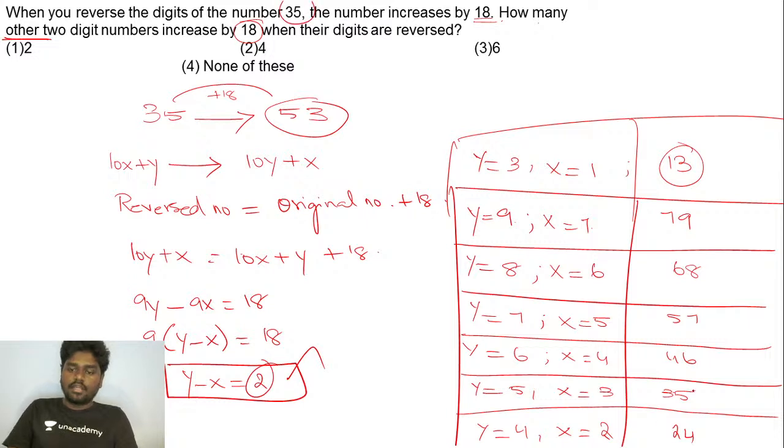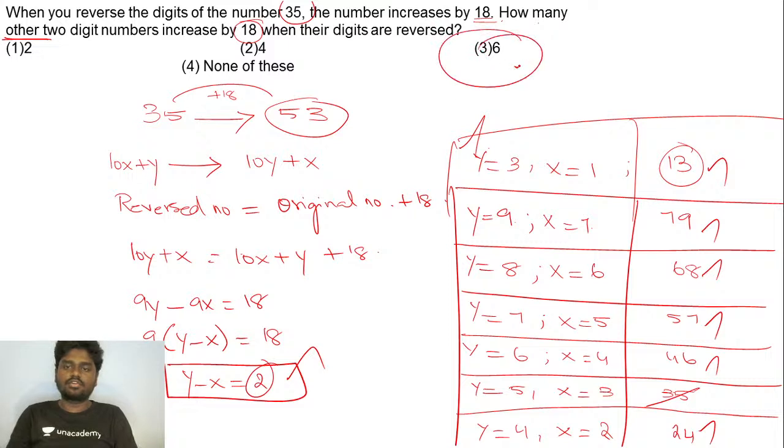If you try to remove this other 2-digit number, you cannot put y is equal to 2 and x is equal to 0. If you put x is equal to 0, then it will not be a 2-digit number. It will be a single-digit number, right? So this will be the last trial. So then it has to be 1, 2, 3, 4, 5, and 6. So the answer is option 3.